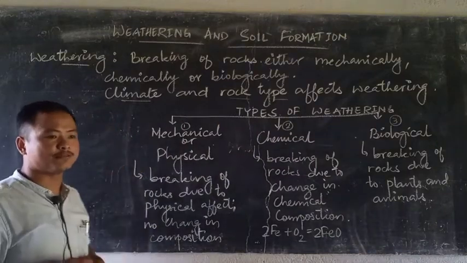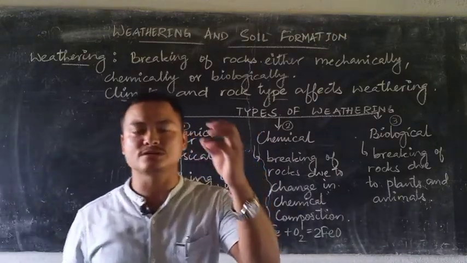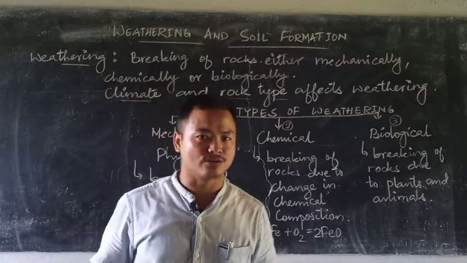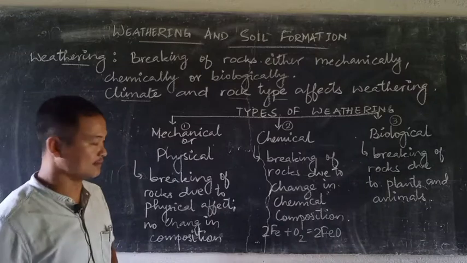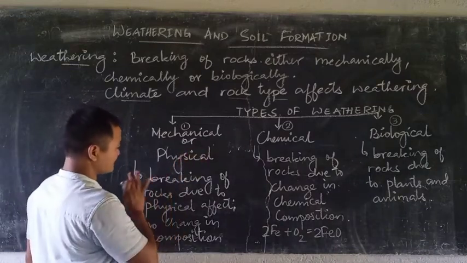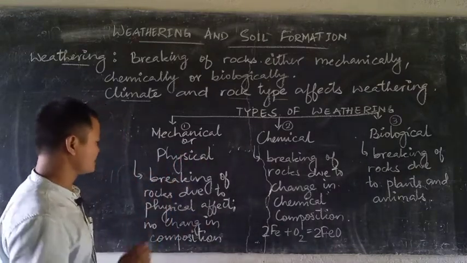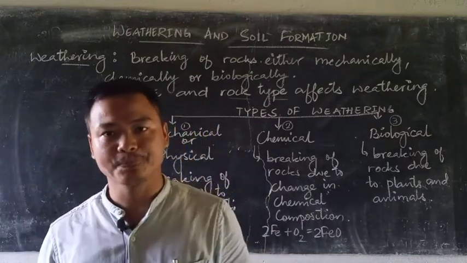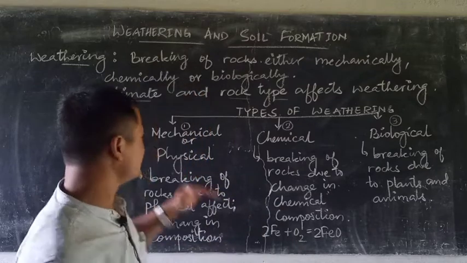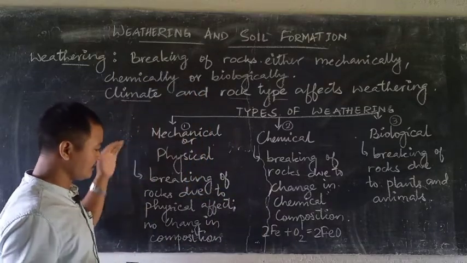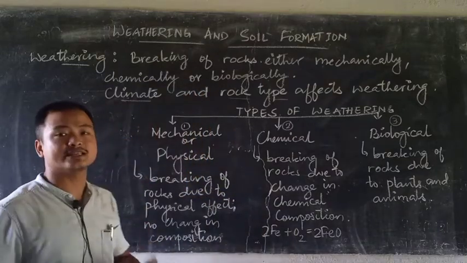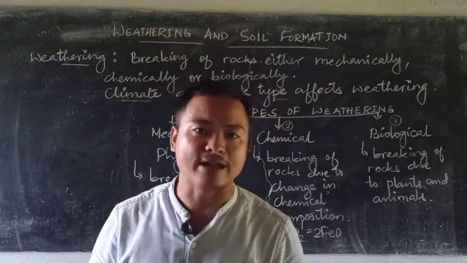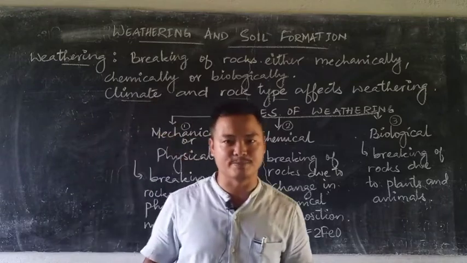When we say mechanical or physical weathering, there is some force that is acted upon the rock which leads to the breaking of rocks. Those forces are known as physical factors. So you can define it as mechanical weathering is a breaking of rocks due to physical effect, mostly climatic effect. And in this breaking of rocks, that is physical or mechanical weathering, you will not find the rock changing its chemical composition. It remains the same. That means the broken fragments are the same as that of its parent material.